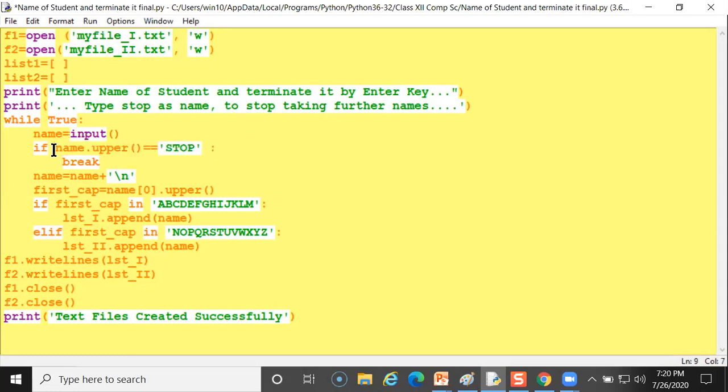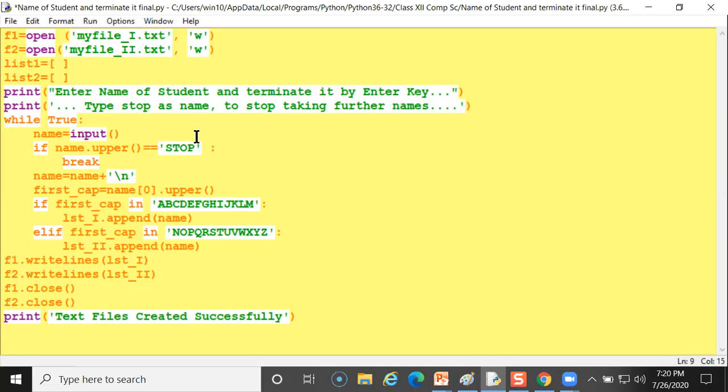If name, what name? Which I am getting by input dot upper. What is the use of upper here? It will convert to capitals and check equal equal stop. Why am I applying the equal operator two times here?